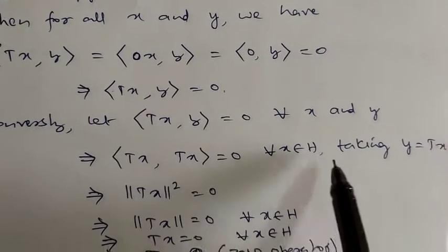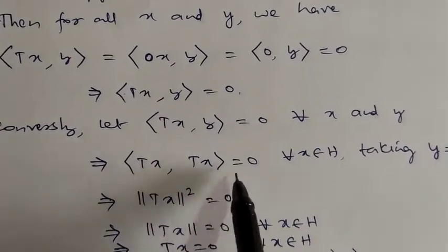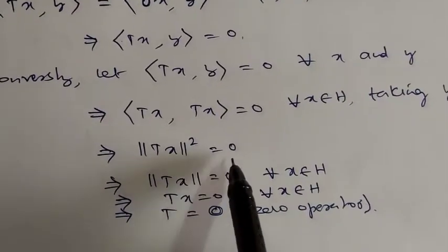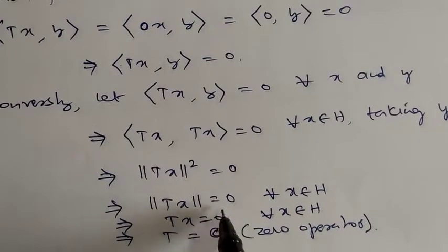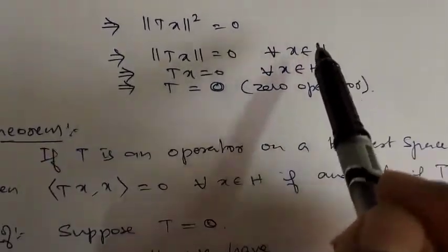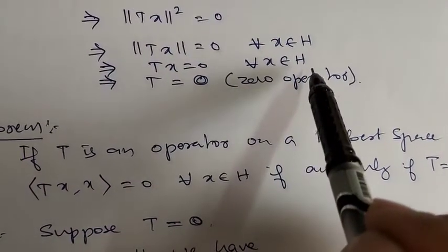So taking y equal to T of x, you see that the inner product of T of x comma T of x is 0. This implies the norm of T of x, whole squared, is 0. This implies the norm of T of x is 0. This holds for every x in H. This implies T of x itself is 0 for every x belonging to H.